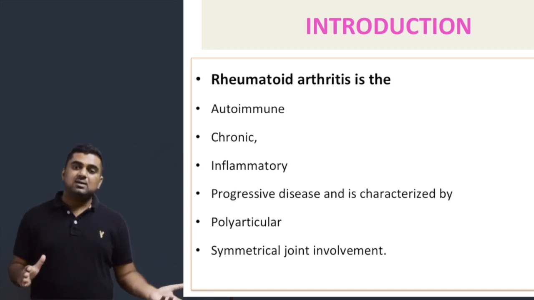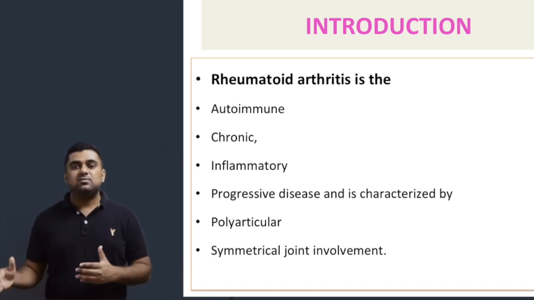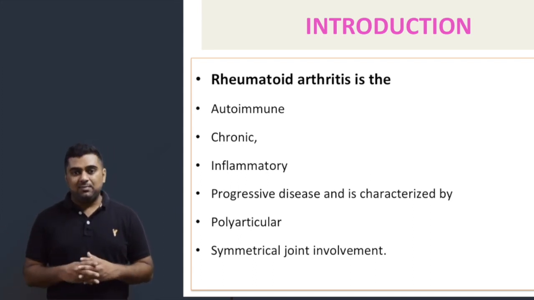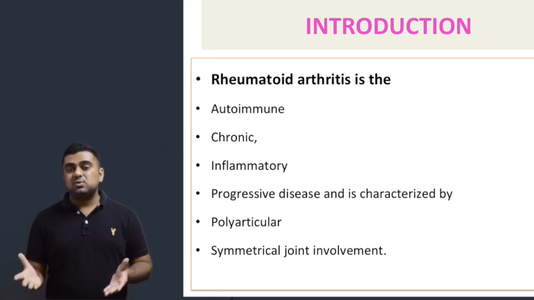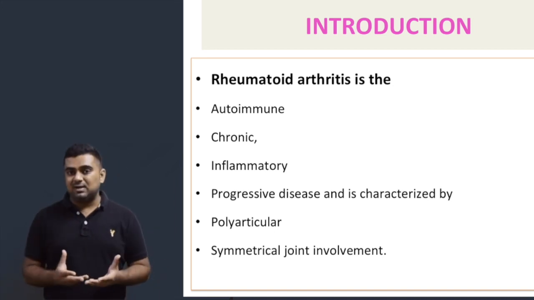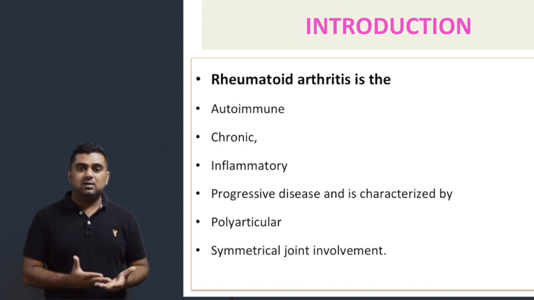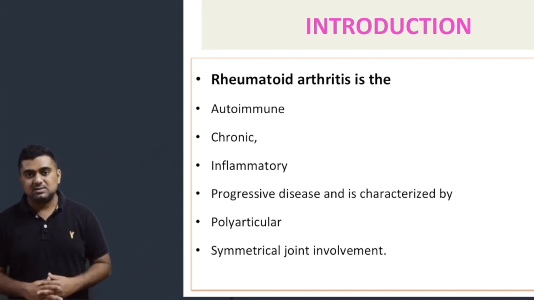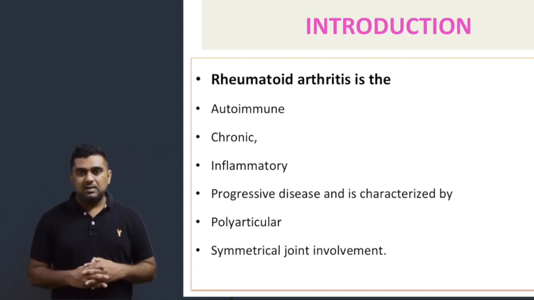In rheumatoid arthritis also it is the same. This disease normally occurs in the 40s and 50s, and once it develops it remains for a lifetime. We can give medication to treat it, which will slow down the progression of the disease and prevent the worsening of rheumatoid arthritis, so that we can improve the quality of life of the patients, but we cannot completely cure it, and that is why it is called a chronic disease.